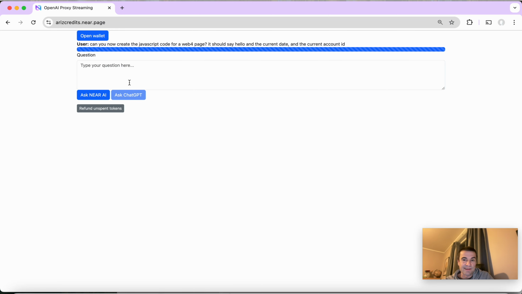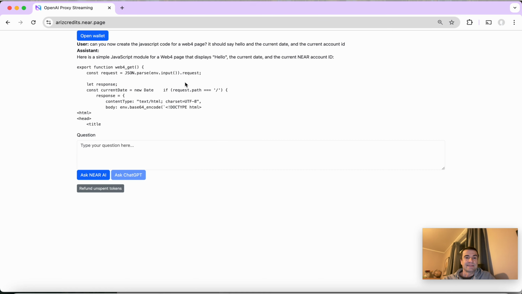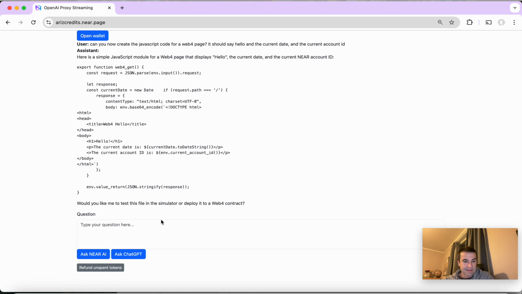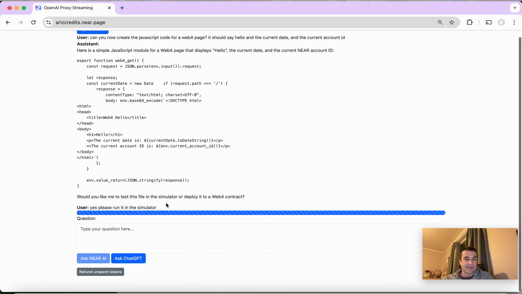And let's ask ChatGPT. So this is the code we want for the web4 contract. Yes, please run it in the simulator. And let's try Near AI. It doesn't matter which one we ask, both work.